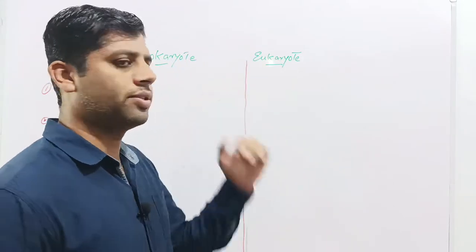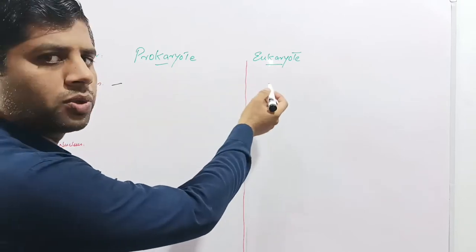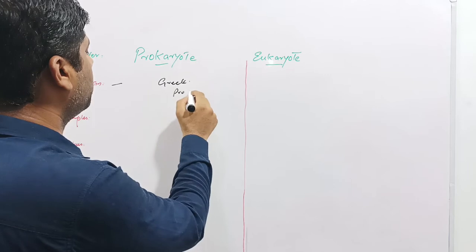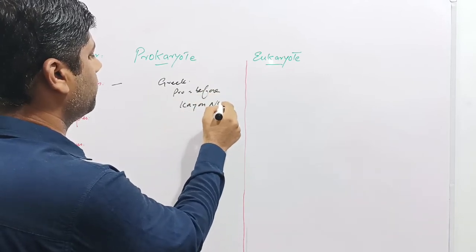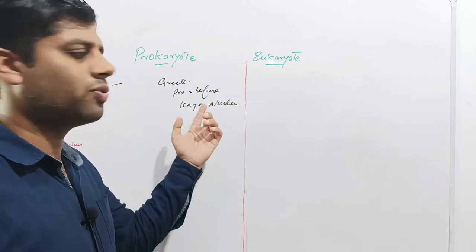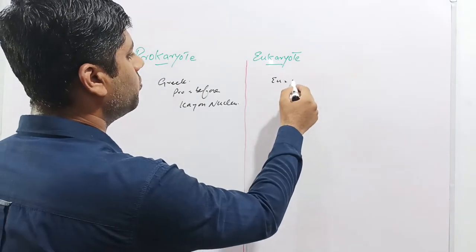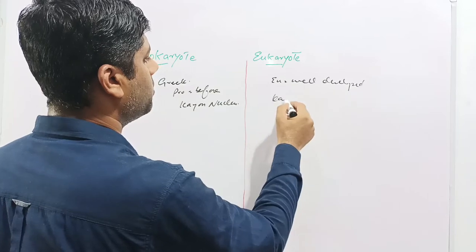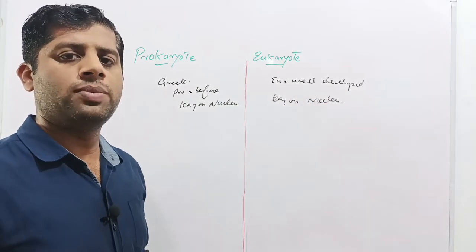Primarily the word origin: prokaryote and eukaryote, both words are derived from the Greek language. Pro means before and karyon means nucleus. Prokaryotes are basically primitive organisms without a nucleus, therefore they are called prokaryotes, while in the case of eukaryotes, eu means well developed and karyon means nucleus. So these organisms, eukaryotes, have a well-developed nucleus.